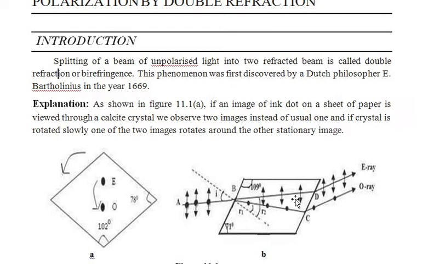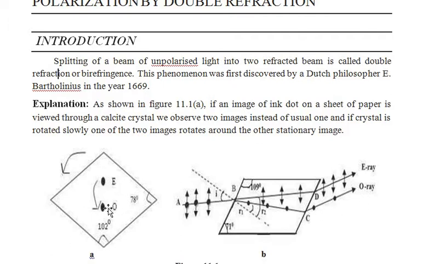One is called the parallel vibration, whereas the other is called the perpendicular vibration. These two rays come out from the crystal, and instead of one spot, one can see two spots.